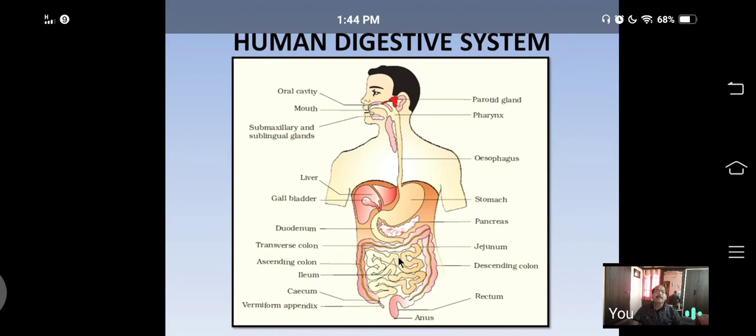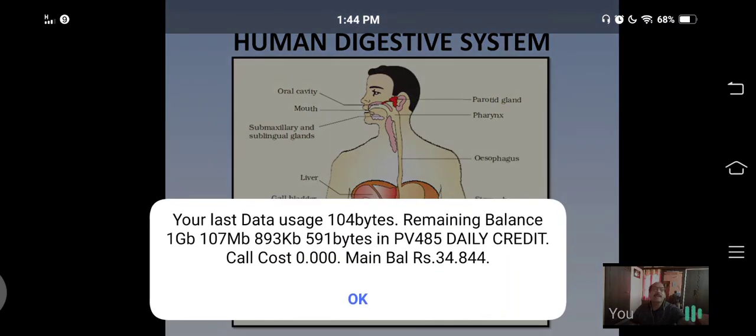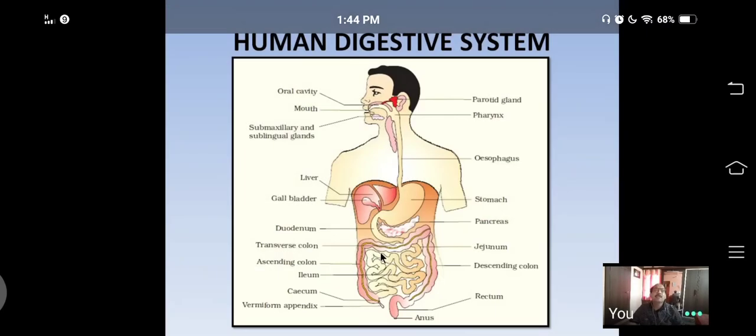So, complete digestion of the food and absorption of digested food takes place in this area because it receives bile juice from the liver, pancreatic juice from the pancreas, and even the small intestine also secretes several enzymes, so that helps for complete digestion of food.